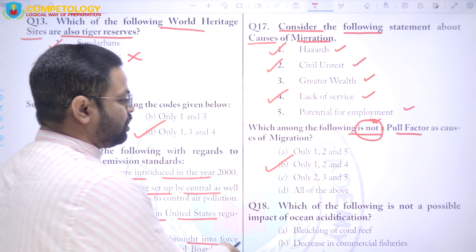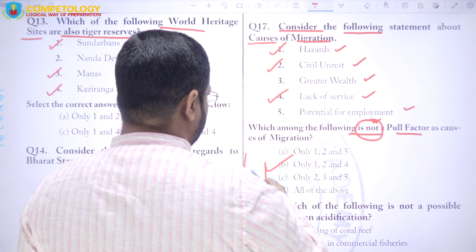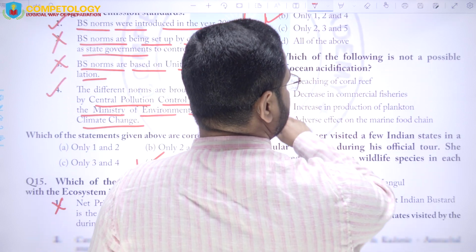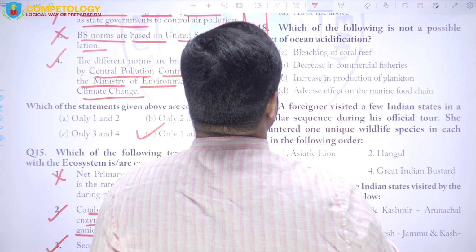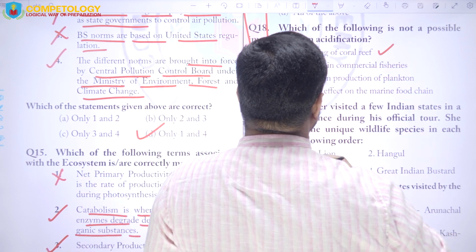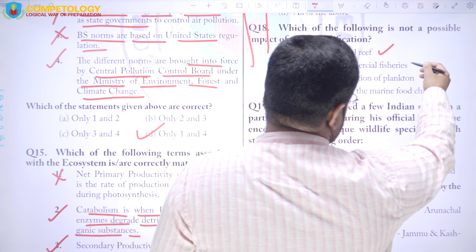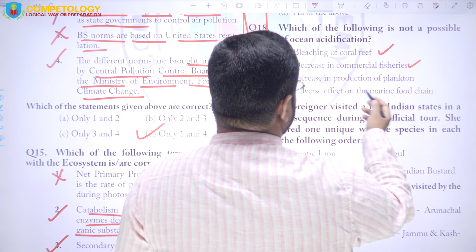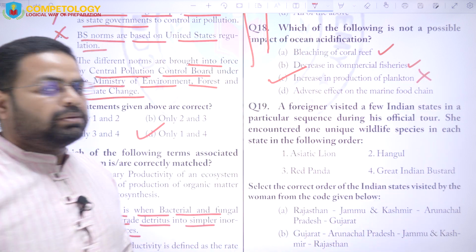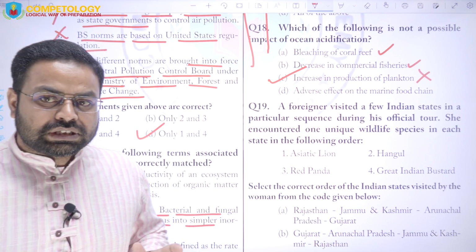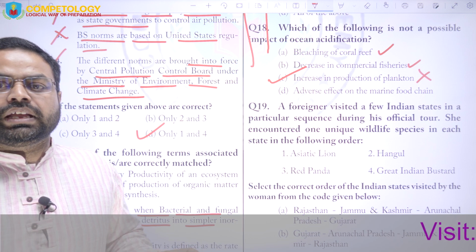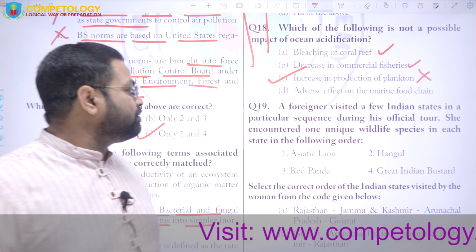Next: which of the following is not a possible impact of oceanic acidification? Coral bleaching is an impact of oceanic acidification. Decrease in commercial fishing will also be there. Increase in production of phytoplankton is not going to be an impact of ocean acidification, because phytoplankton production will decrease, not increase, right? So it will be vice versa.